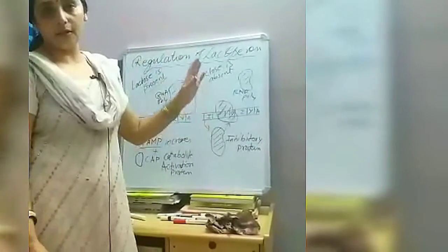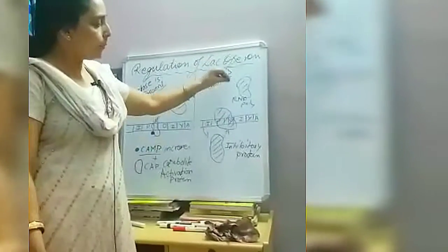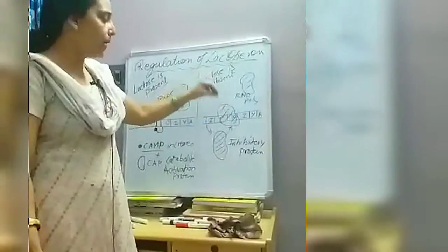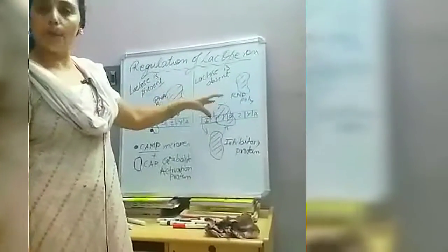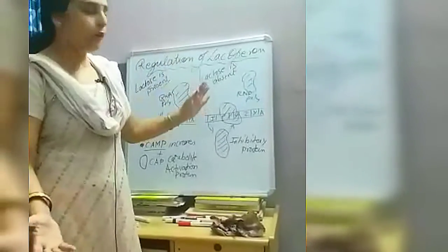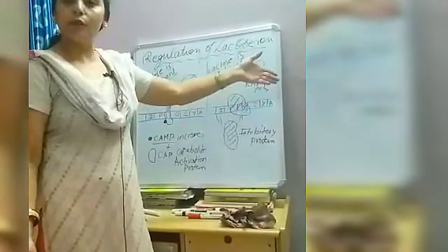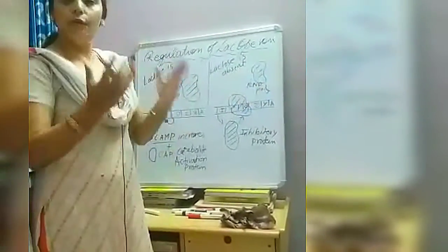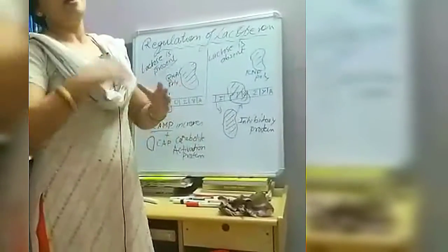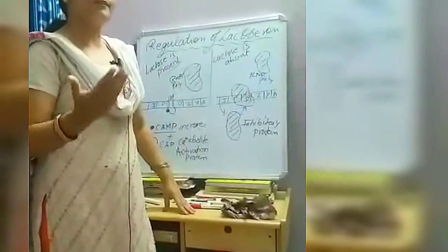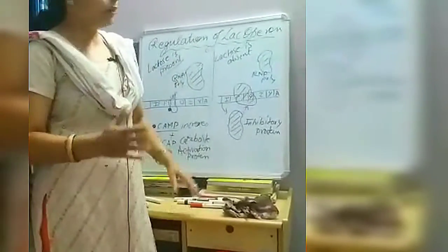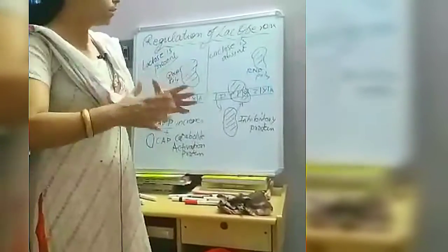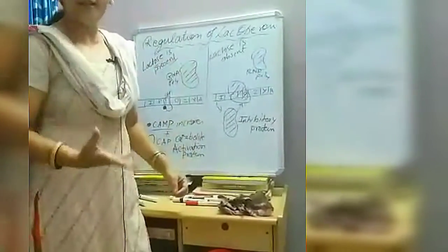So there will be no transcription of the three types of structural genes. There will be no formation of messenger RNA and no translation into enzymes. So ultimately no enzymes will be produced, because no enzymes are required here.